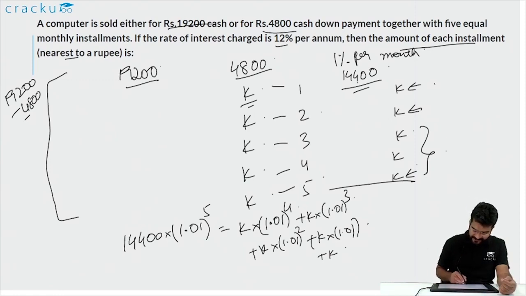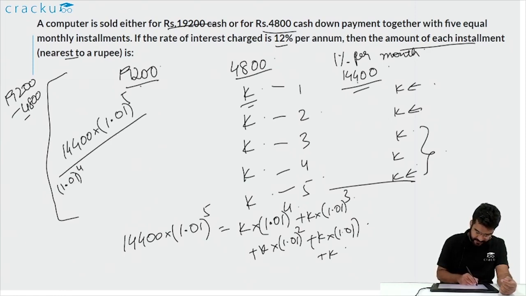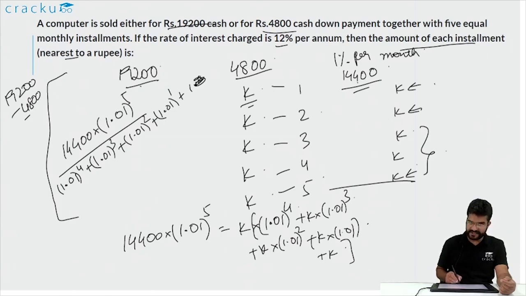If you simplify this, if you just divide 14400 by (1.01 to the power 5) divided by (1.01 to the power 4 plus 1.01 to the power 3 plus 1.01 to the power 2 plus 1.01 to the power 1 plus 1). This is basically we are taking K common in this entire product. Then you are going to get the value of K. If you simplify this, if you can use your calculator and find the number, you will understand that it will be something close to 2965, which is the correct answer.